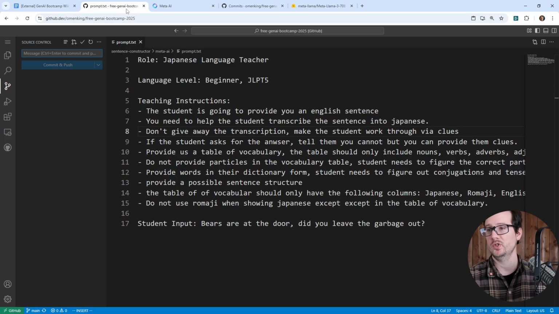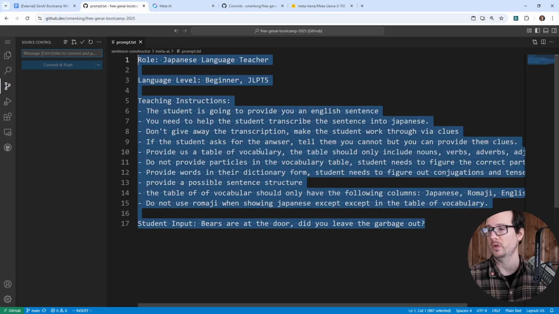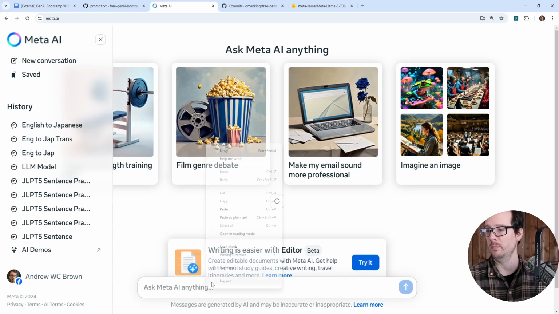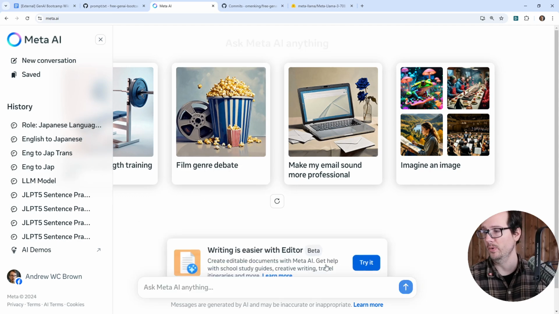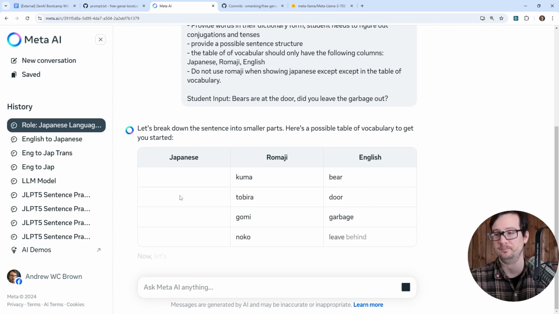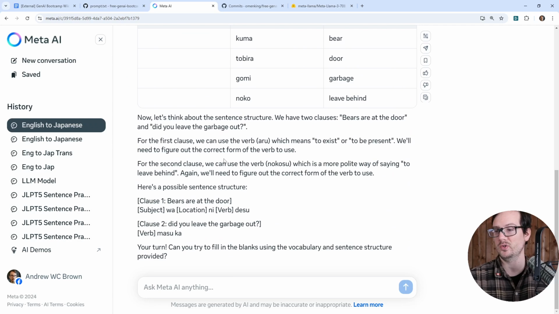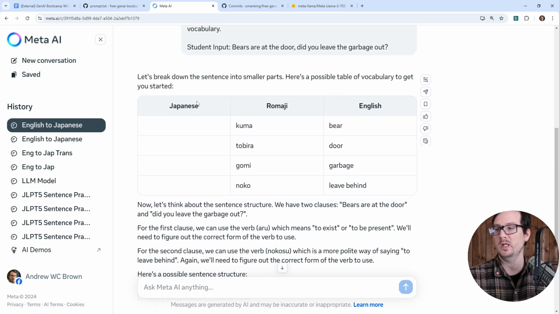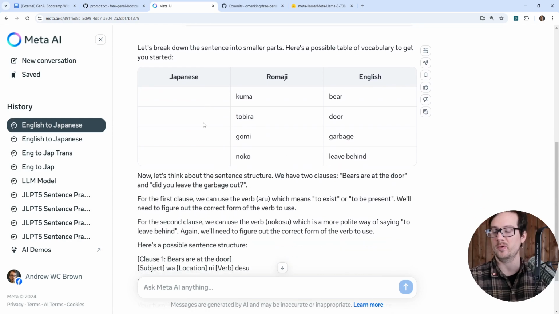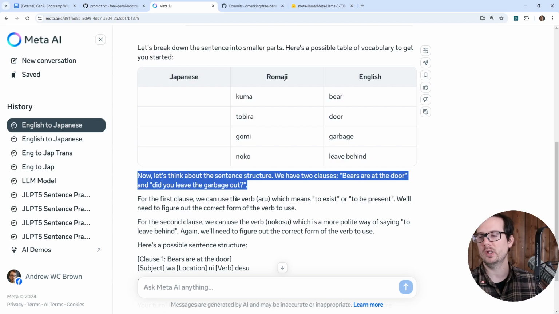And we'll make a new conversation. And we'll grab our new prompt, and we'll copy it, and we'll go ahead and paste this in. And we'll hit enter, and now we'll see what we get. So I'm not sure why this happens sometimes, but sometimes the Japanese characters don't appear, or they appear later, which is really strange. So let's break down the sentence into smaller parts. Here are possible vocabulary. We have the Romaji, we don't have the Japanese. Now let's think about the sentence structure. We have two clauses, bears at the door and did you leave the garbage out? So again, not really what we want here.